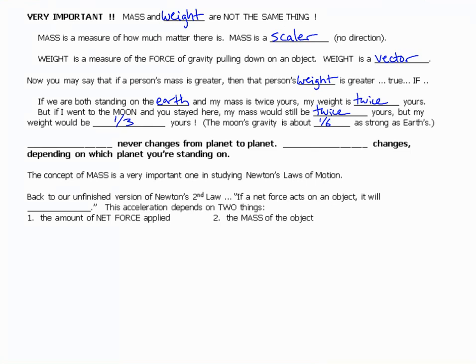So I weigh about 180 pounds. If I were on the moon, I would weigh 30. So if I weighed 180 pounds, that means that my weight is twice yours. You weigh 90 pounds. So I'm on the moon weighing 30, you're on Earth weighing 90. My weight is 1/3 of yours.